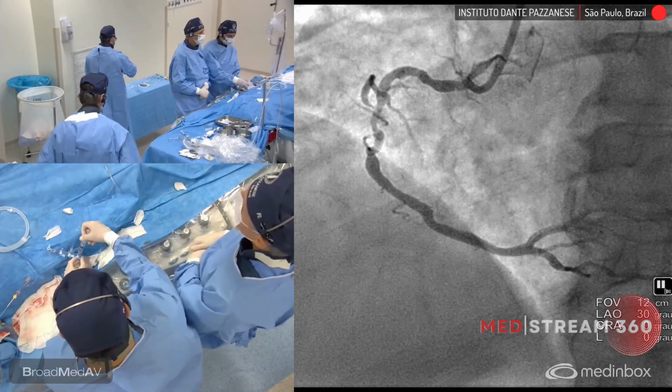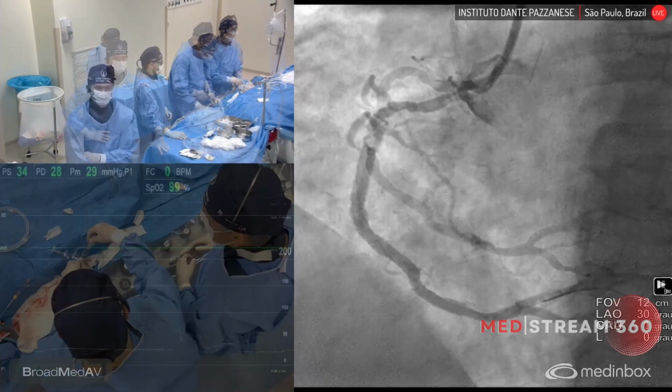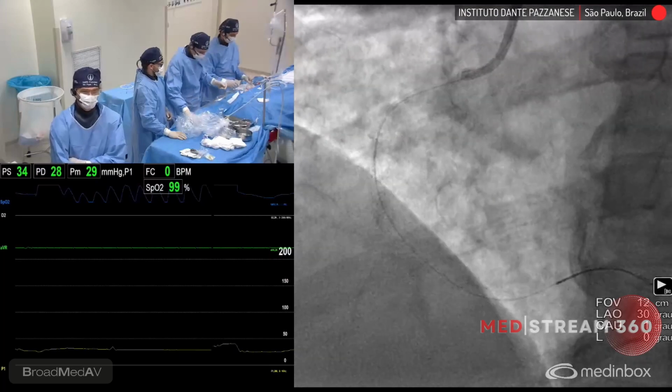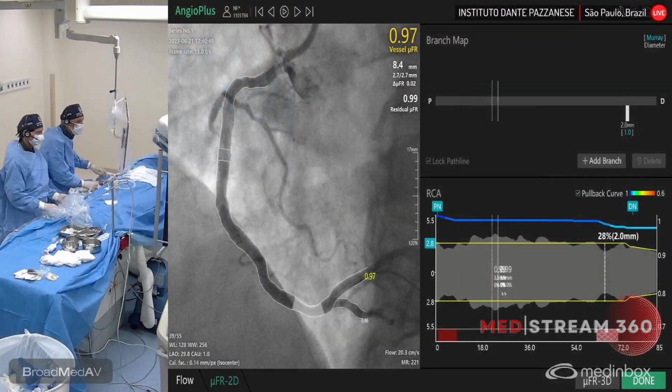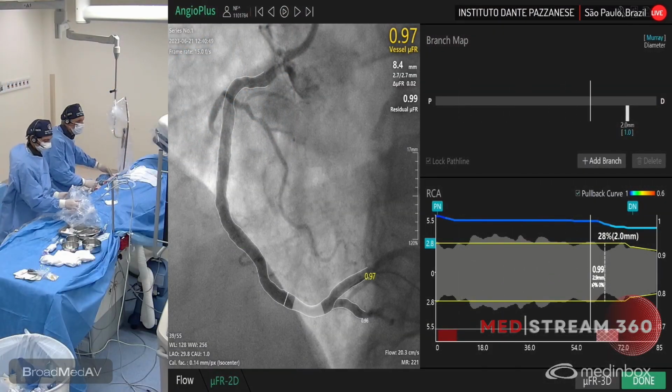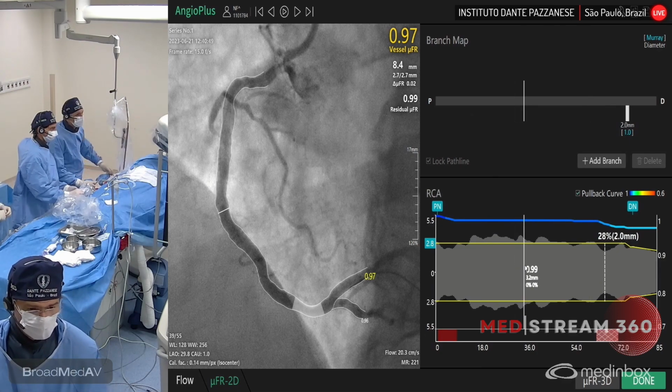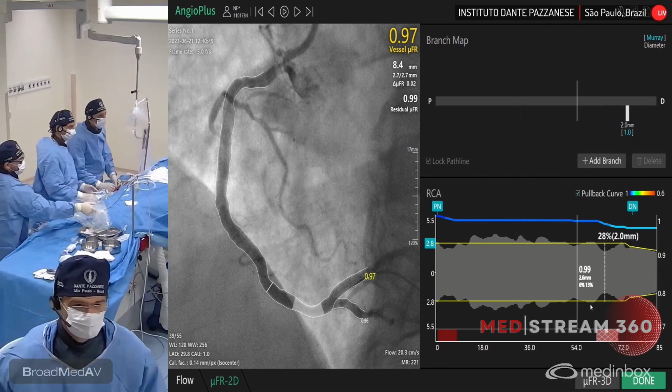I think there was a little bit of spasm. We are going to do another analysis, a physiological analysis, now. It's 0.97. Distal now, this is the stent segment. Go distal, 0.99. Yes, that's perfect.